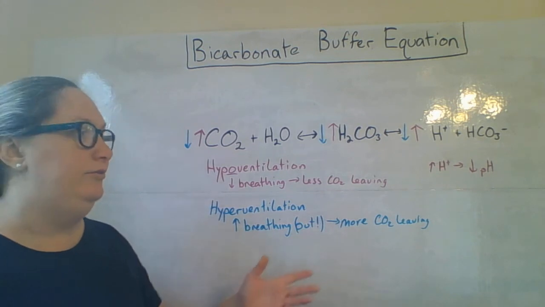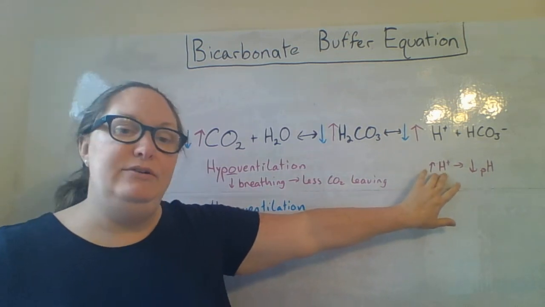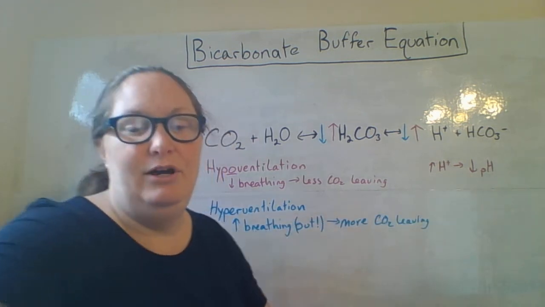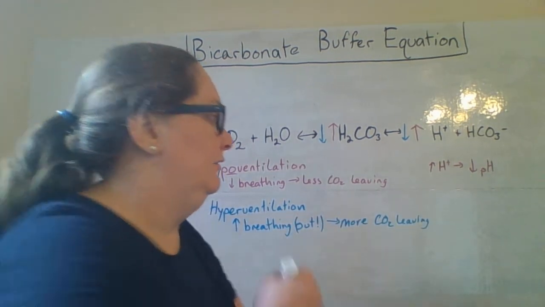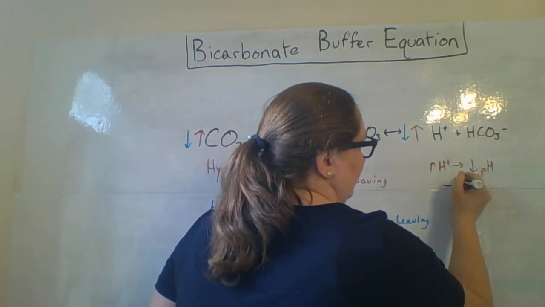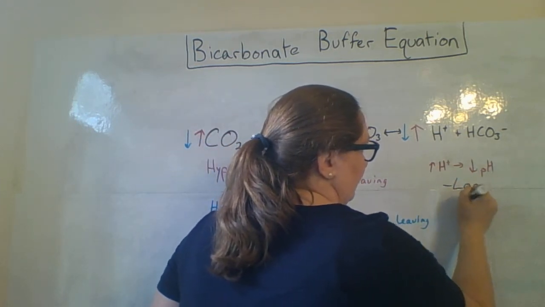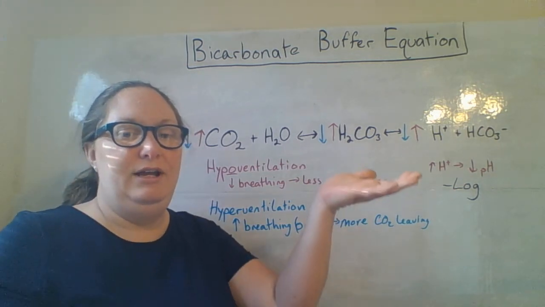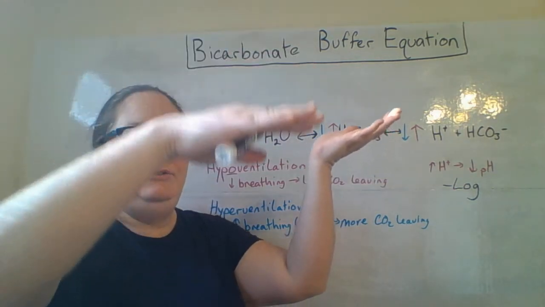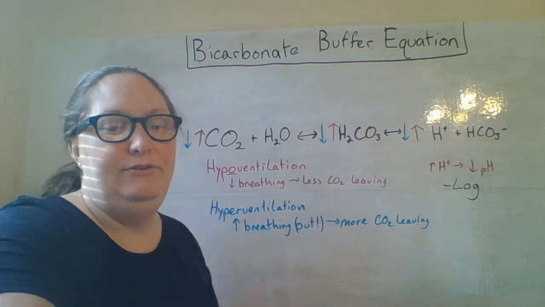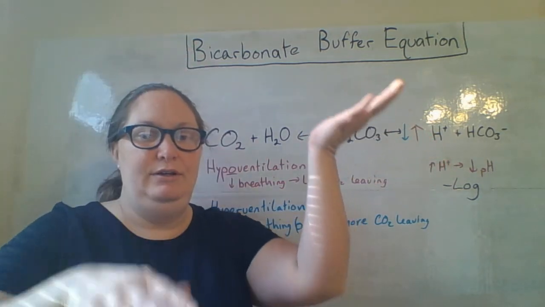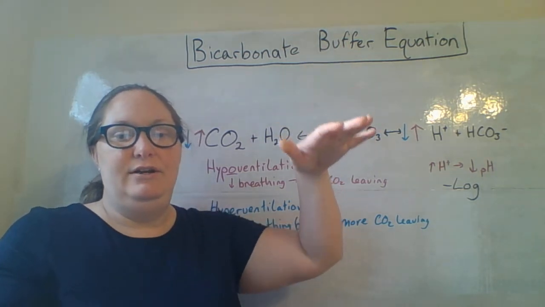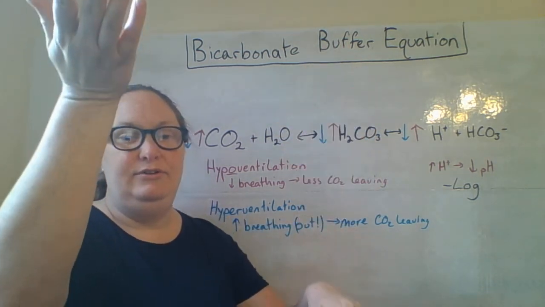What's that going to do to the pH? Well, an increase in hydrogen ions means a decrease in pH. Remember, it's a negative log. Let me write that in here. Negative log. So when hydrogen ions increase, pH decreases. Right? So you can do it at home, just have your hands move in opposite directions. When hydrogen ion concentration decreases, pH increases.